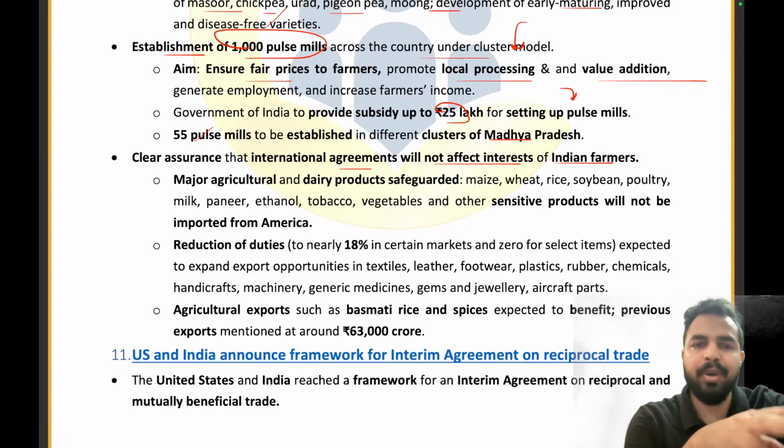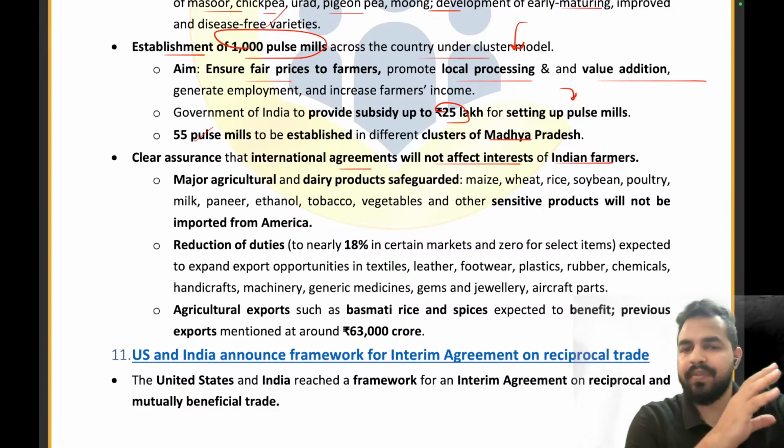Why? Because at one point you are telling farmers to produce, and then you are signing an MOU with a different country so that we can import their pulses. So the government has said that we are not going to do this now, right? We won't be doing this kind of thing. We will not be taking any step which will impact the interests of Indian farmers.